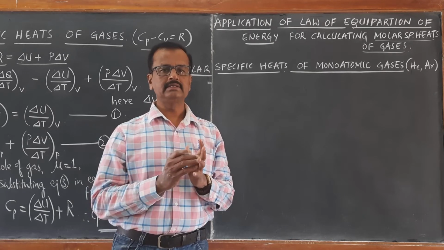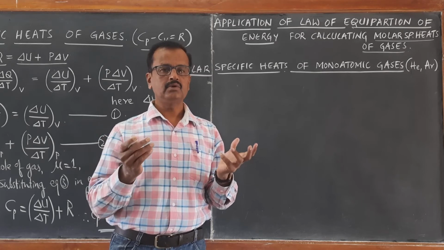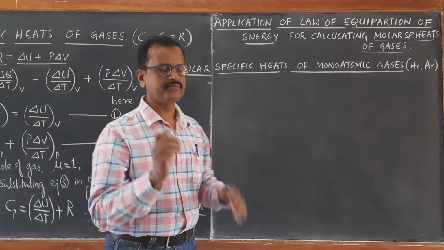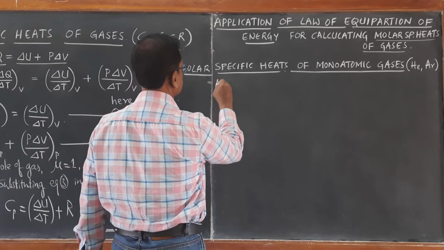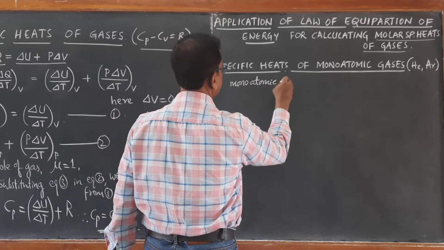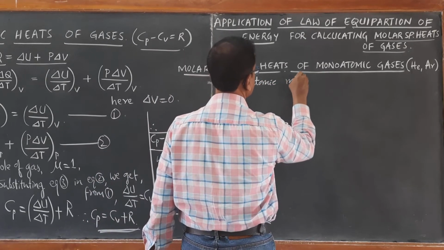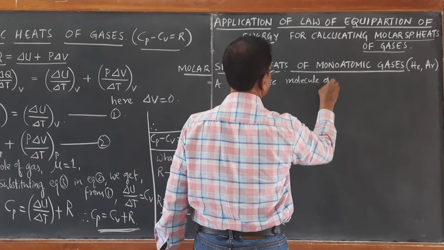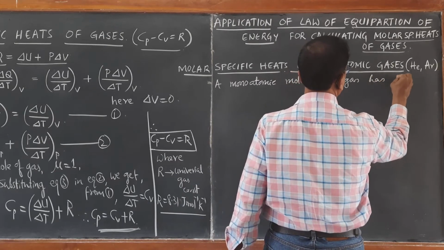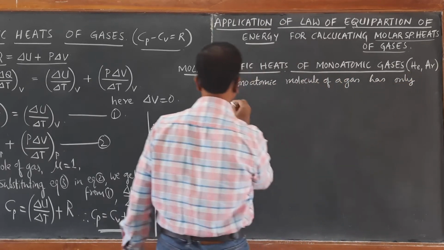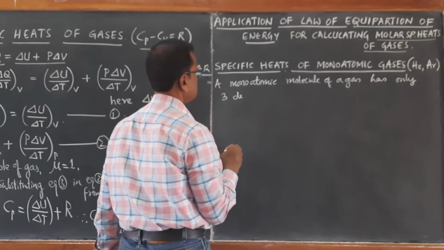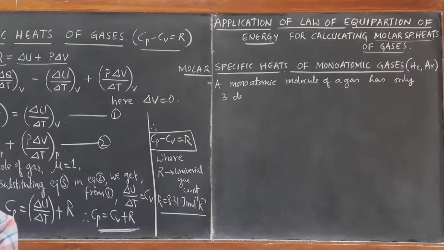So since it undergoes only translation motion, a monoatomic molecule of a gas has only 3 translational degrees of freedom.